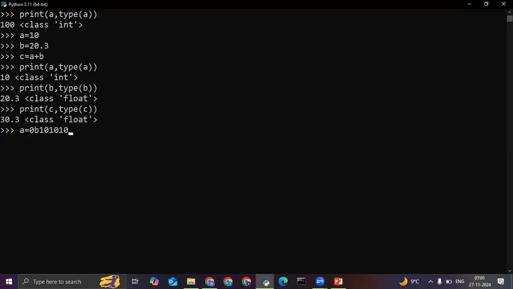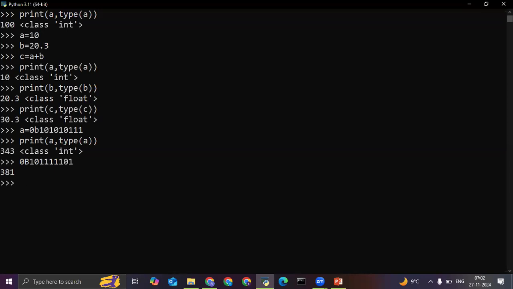Now, 10101011. Will you be able to understand this? No, the end user will not understand this. For that, what I'm writing is print A. See, it automatically got converted into the decimal number system, which is understandable by everyone, right? Even if I simply write 0B, I'm writing in capital, 1110111101. Now, see, 381. Why am I writing with 0B? Because it will let us know that this is a binary format.